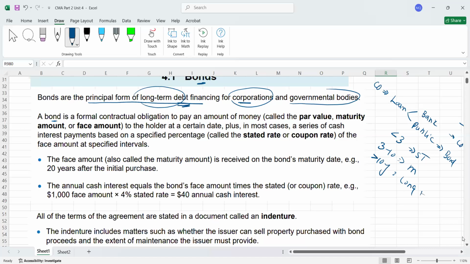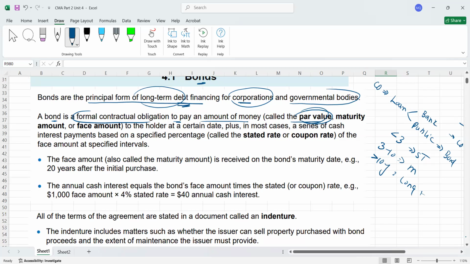So it is a formal contractual obligation to pay, because it's a contract. In this contract, you have to pay an amount of money called the par value. Par value means face value, because if as a company today you are borrowing an amount, definitely at the end of 5 years, 10 years, or 15 years, whatever the life of the bond is, you will return this par value.